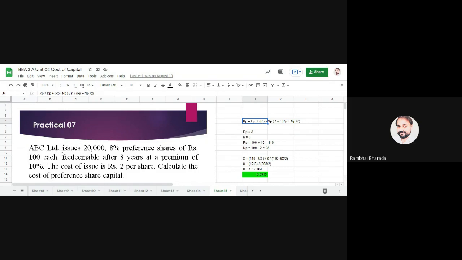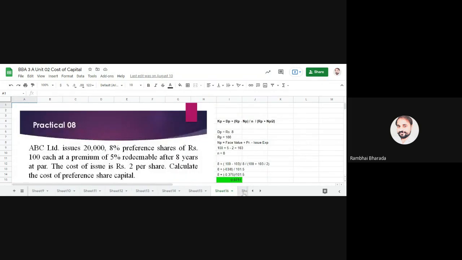Whatever we have at the time of issue, whether discount or premium, we adjust with NP. If redeemable and premium or discount are given, it affects RP. Issue expense, if given, is considered; if not given, it is zero.